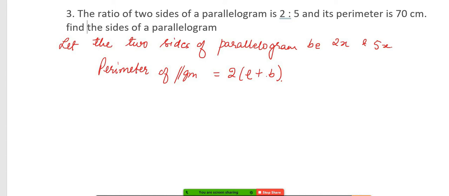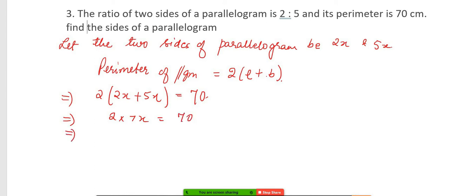Perimeter is equal to 2 into (2x plus 5x) is equal to 70. 2 into 7x is equal to 70. 14x is equal to 70, x is equal to 5.